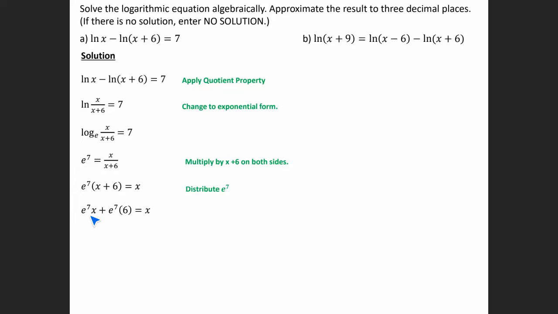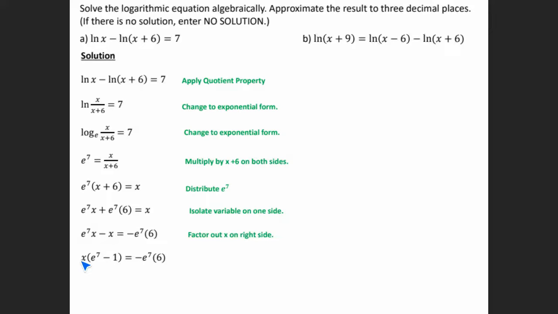By doing that, I can take this term and combine it with this term over here by moving it to that side. So we're going to simplify here. I'm going to move this x over to the left, so I get e to the 7 x minus x. And I'm going to move this term to the right, so I get negative e to the 7 times 6. Now these two have x's in common, so we can factor out an x.